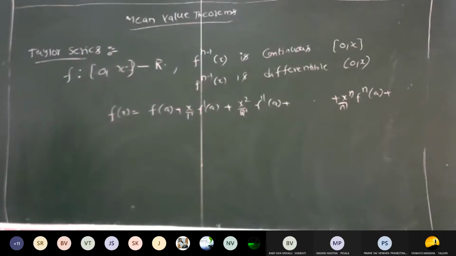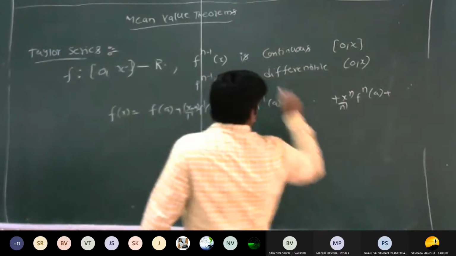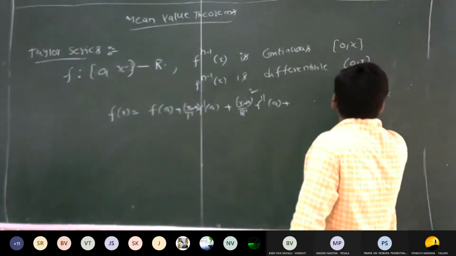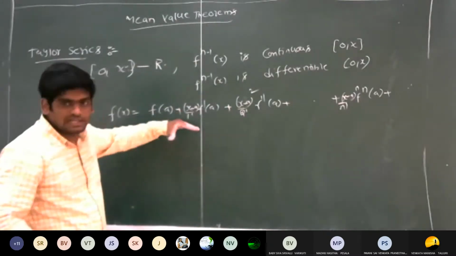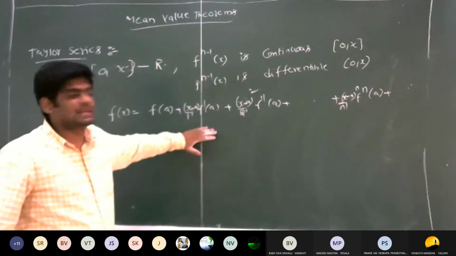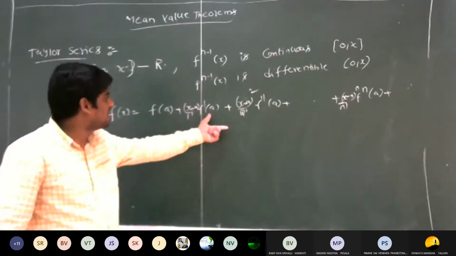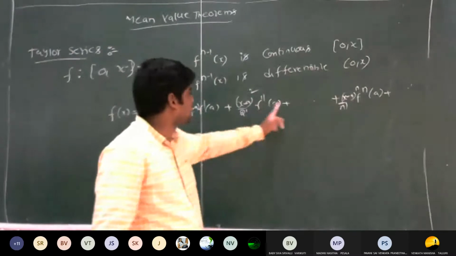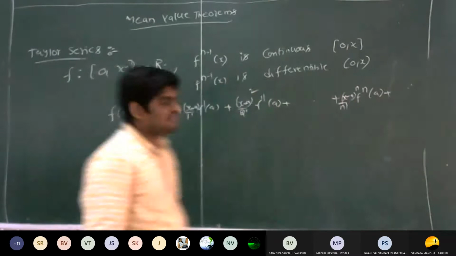That means the function first satisfies the conditions. Sorry, I missed the term. Here it is x minus a, so x minus a whole square, and x minus a whole power. So this is the Taylor series in increasing powers of x minus a. That means f of x is equal to f of a plus x minus a by 1 factorial into f dash of a, plus x minus a whole square by 2 factorial into f double dash of a, and so on, plus x minus a whole power n by n factorial into f n of a.